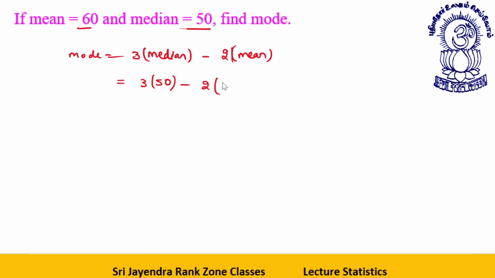Twice of 60. 150 minus 120, that way mode is equal to 30. I hope it's all clear to everyone. Okay, let me proceed further.